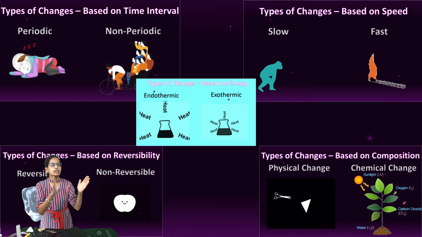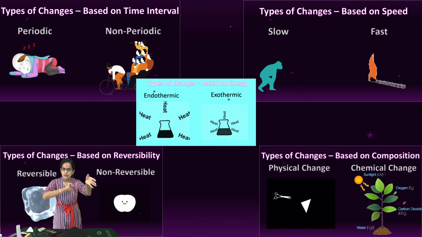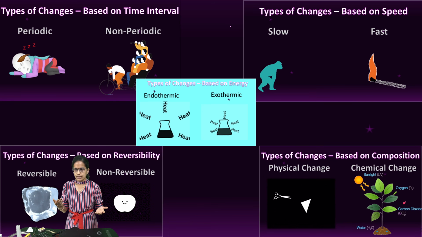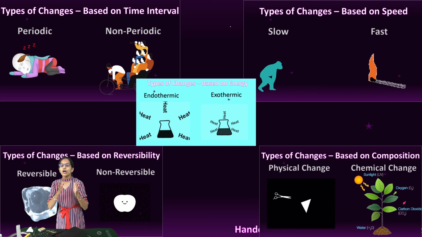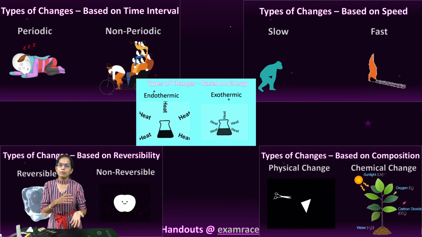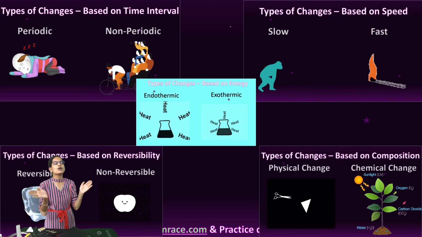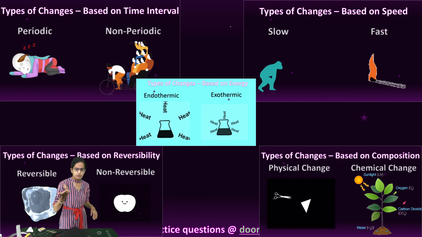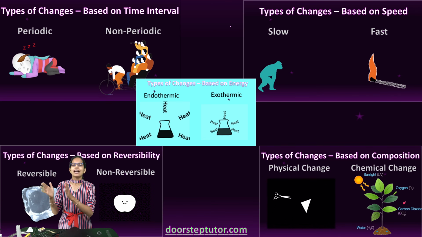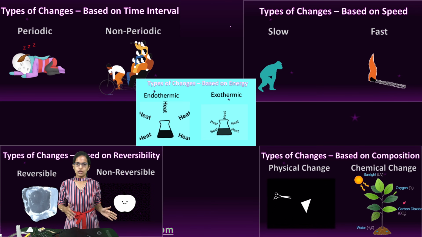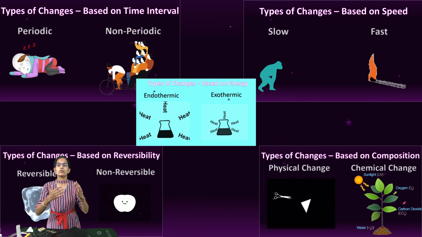Changes can be physical or chemical. If I tear a paper, it is a physical change. If I burn a paper, it is a chemical change. Reversible or non-reversible: tearing of a paper again is non-reversible. Folding of a paper is a reversible change. And then endothermic and exothermic. Endothermic where heat is absorbed, however exothermic where heat is released. We understood the examples for all of this. So this is about the various types of changes.